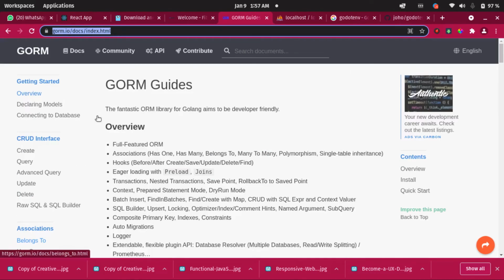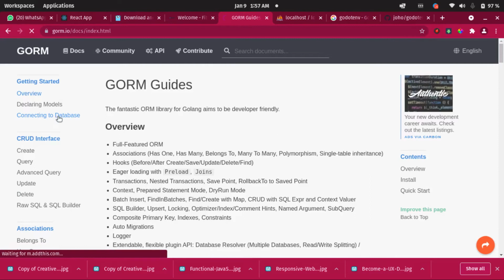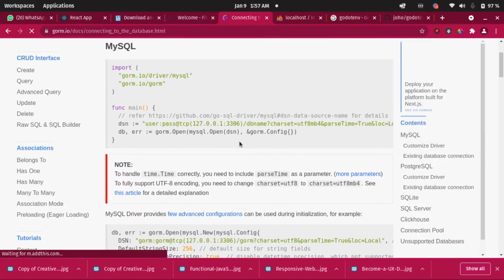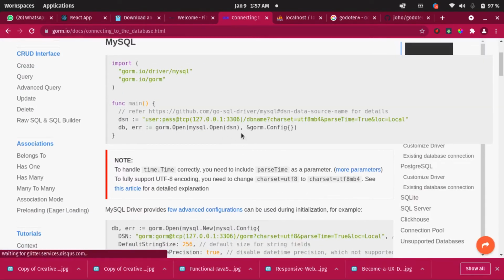Let's scroll up here and click connect to database. To connect to our database, we have the dsn here. We have to save this in our .env. That's where we are saving it. This is all we need to do to make this happen.